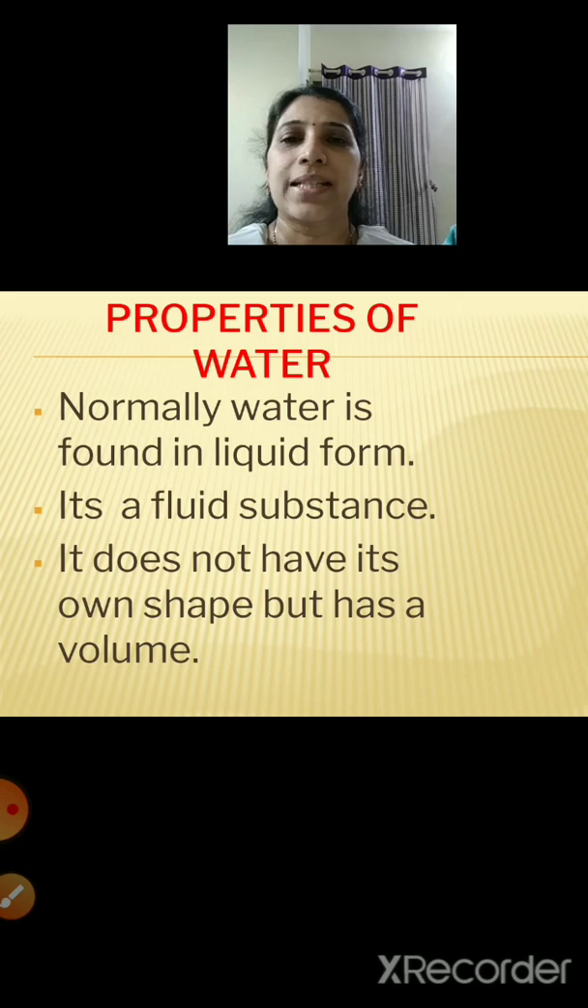Normally water is found in the liquid form, right? So it's a fluid substance. Fluid substance means it can easily flow, or a substance which does not have its own shape. So water does not have its own shape but has a volume. Normally children, we find water in the liquid form and it's a fluid substance. It does not have its own shape but it has a volume.